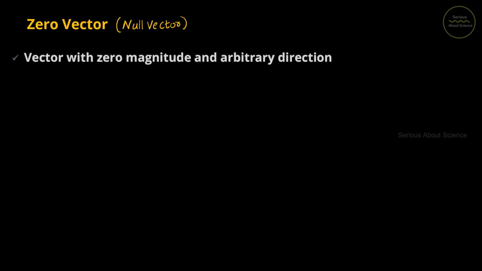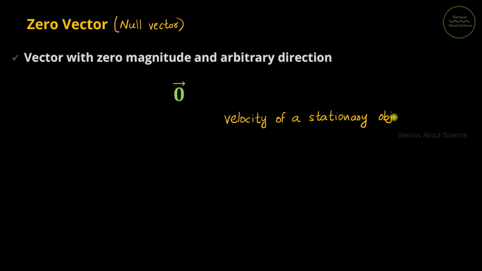Next type of vector is zero vector. Zero vector is also known as null vector. Now it is defined as a vector with zero magnitude and arbitrary direction and is given by vector 0. This zero vector is an abstract idea used to denote certain cases. For example, if I say velocity of a stationary object, we know that if an object is at rest, it would not have any velocity. So to denote the velocity vector, I can use the concept of zero vector.